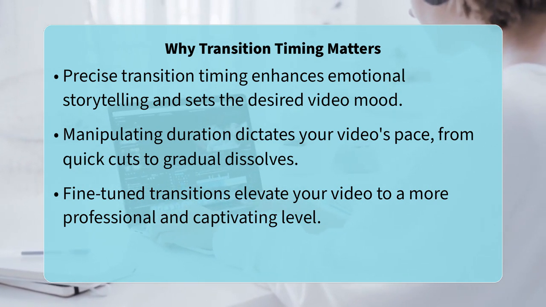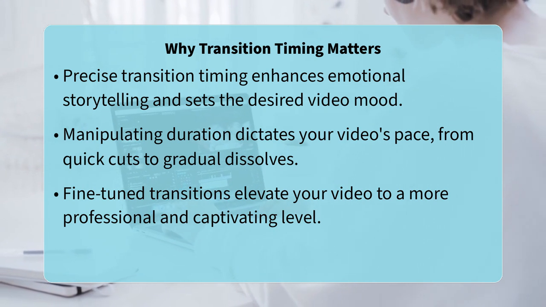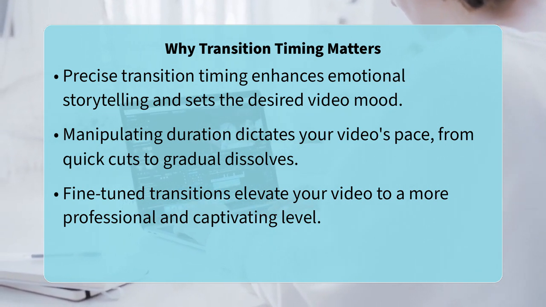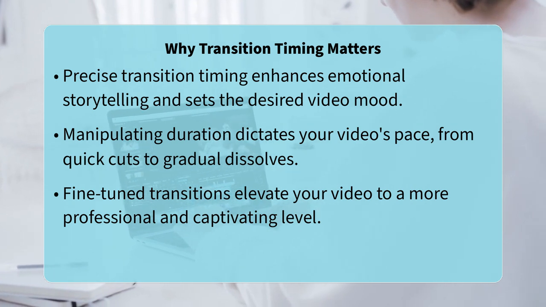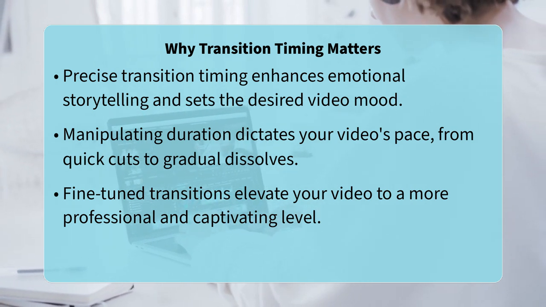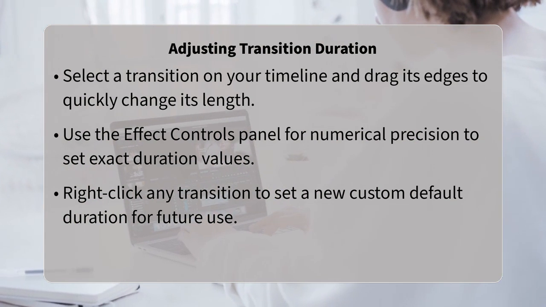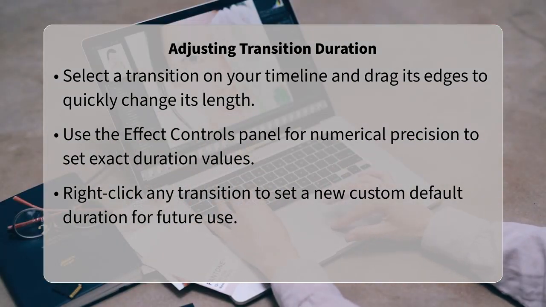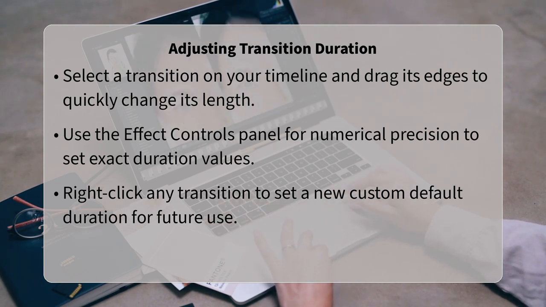For more precise control, select the transition and then open the Effect Controls panel. Here, you will find a numerical duration setting. You can type in an exact value, for example, 0.5 seconds for a quick cut or 3 seconds for a slow dissolve. A useful tip for speed is that you can also set a custom default duration for all future transitions of a specific type.